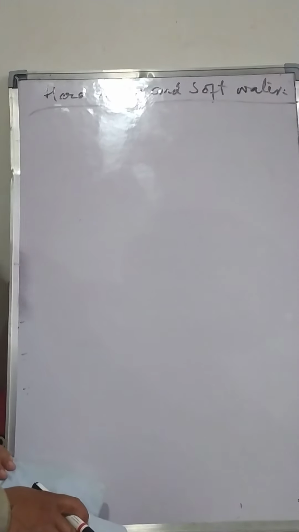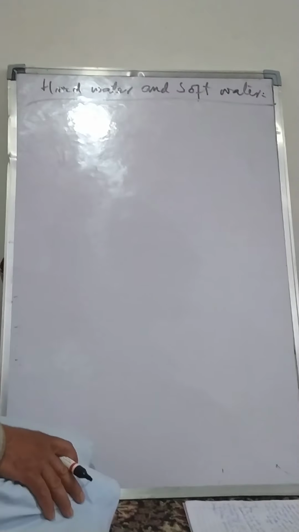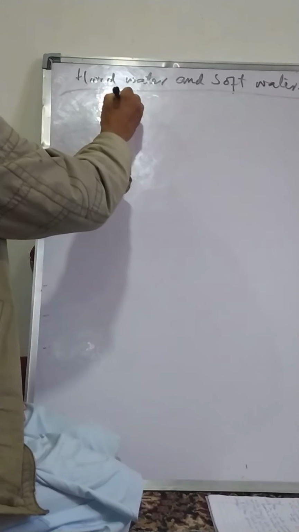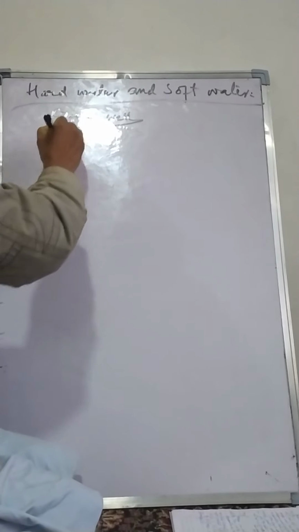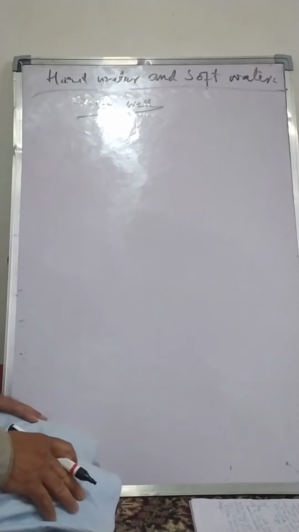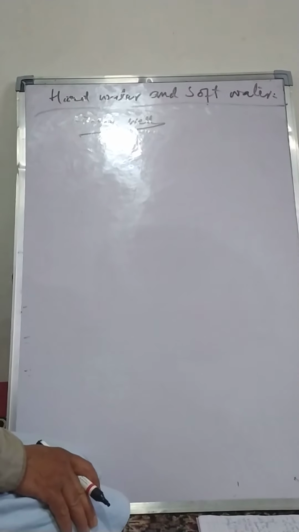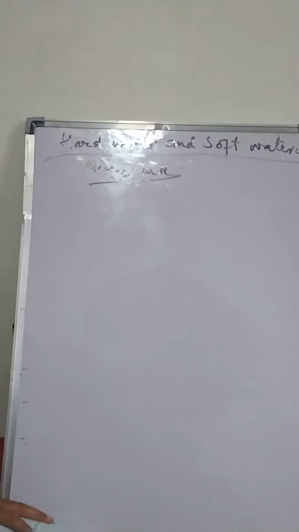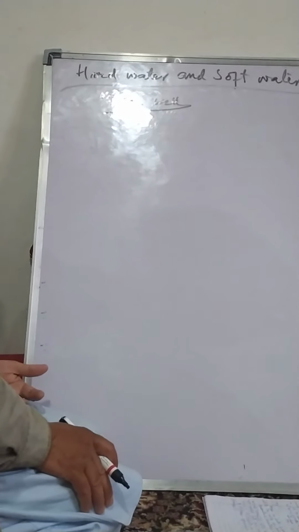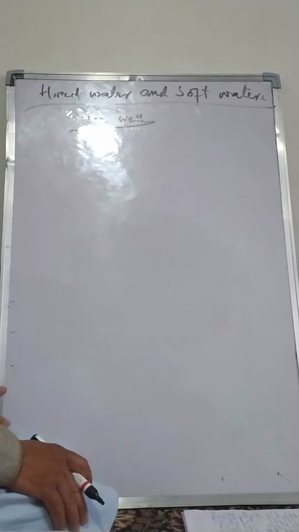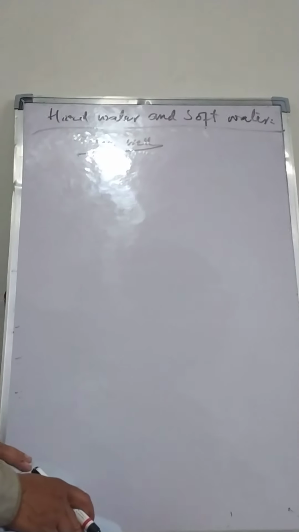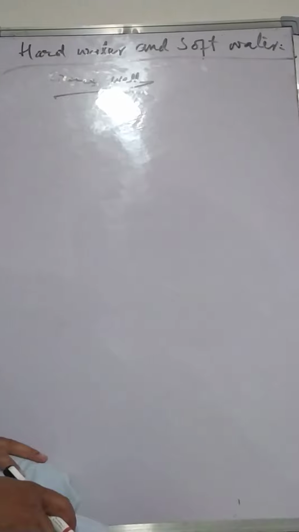You know that we get water from rivers, from wells, from streams, and we even draw it by pipes from underground sources, and we also get it as rainwater. We know that rainwater is basically pure, but the water which flows in streams or over rocks or is underground contains dissolved salts of many kinds. These salts determine or change the properties of water.